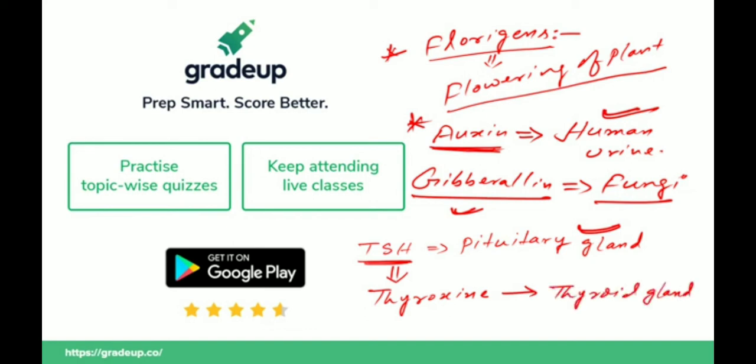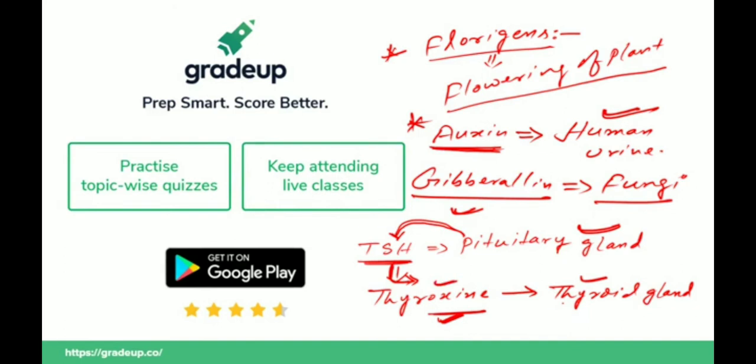So if there is a need for thyroxine hormone in our body, first of all the pituitary gland secretes TSH, and TSH stimulates our thyroid gland to secrete thyroxine. So thyroid stimulating hormone controls the function of the thyroid gland. As the name indicates, it stimulates the thyroid to secrete thyroxine hormone.